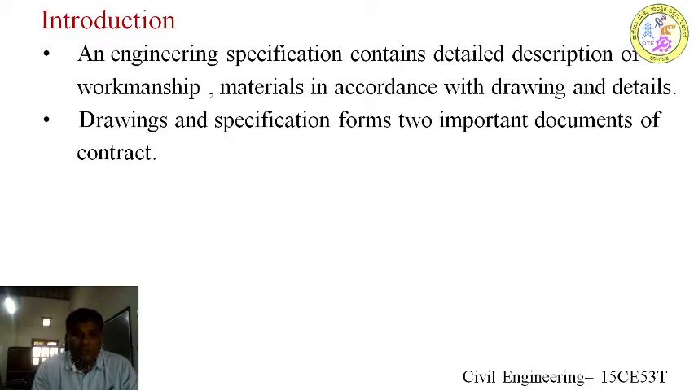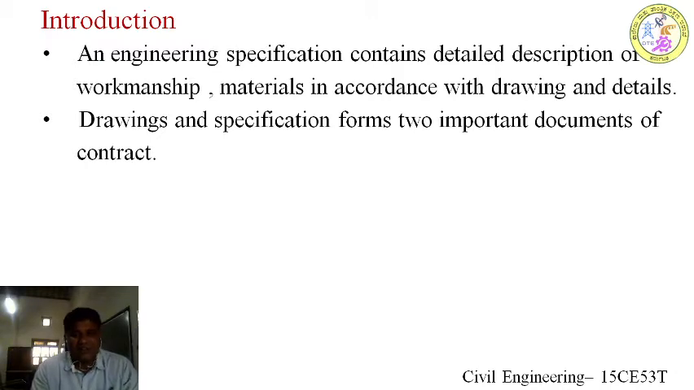How to do the job is called workmanship. In industry, workers will be involved in doing the job, and how skillfully he is doing the job is called workmanship. And what are the qualities of materials that have to be used? These two will be explained in written format for each item in connection with drawings and details.